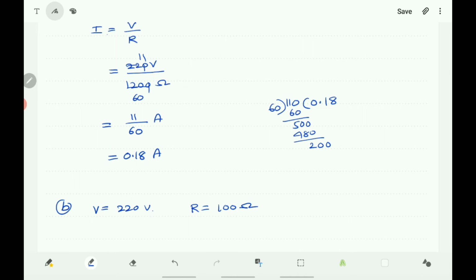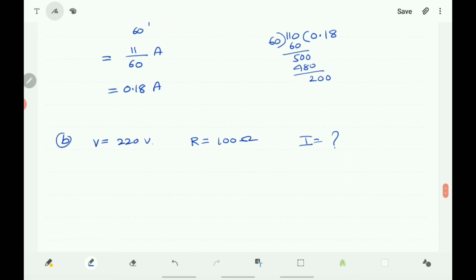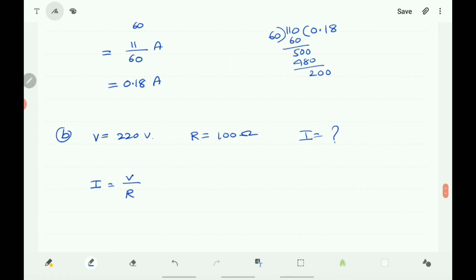Next again what you have to find out, I is equal to question mark. Then you write again the same formula, I is equal to V by R, that is 220 volts by 100 ohms.